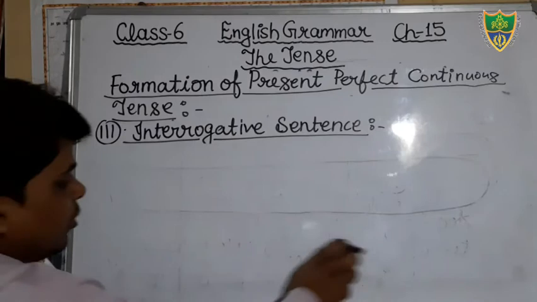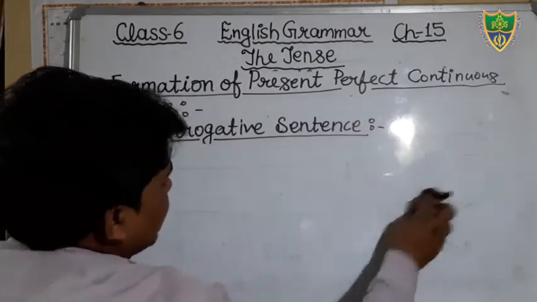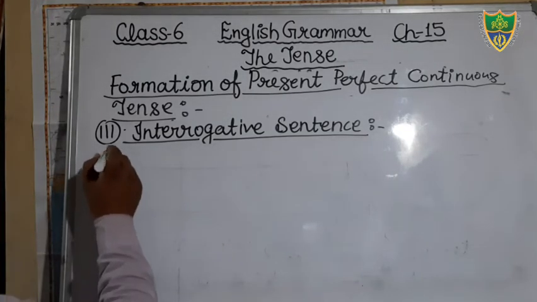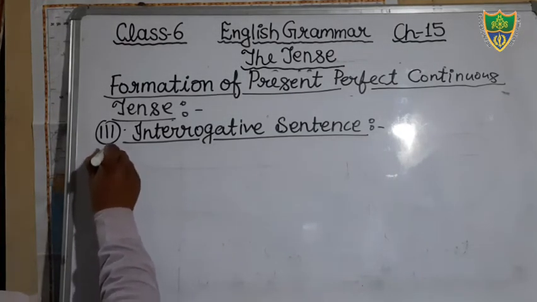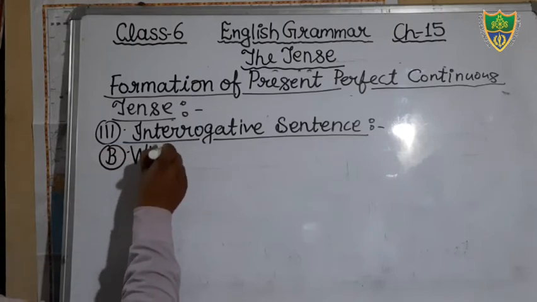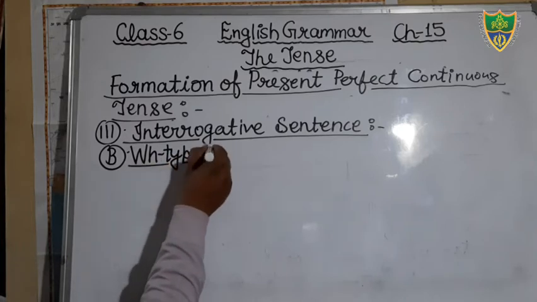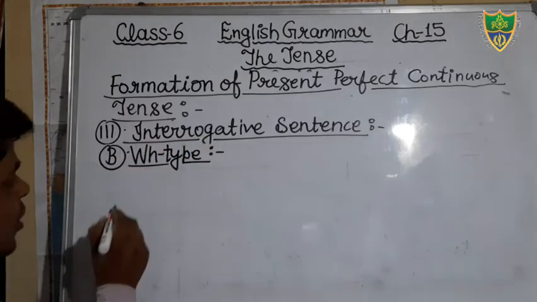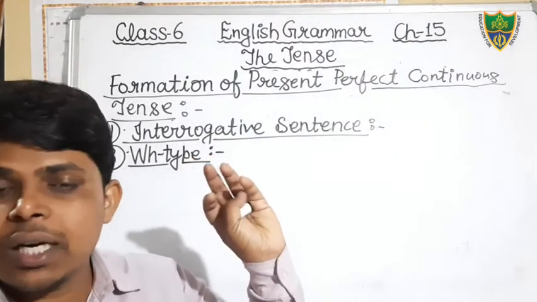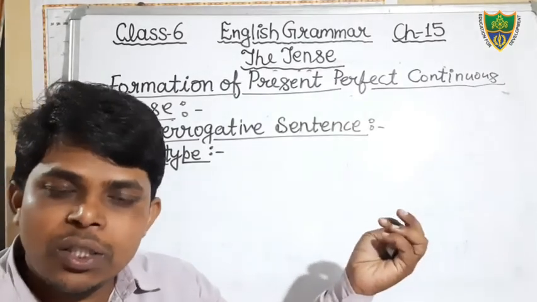Just see one more structure. Just say students, WH type. Okay, B format, WH type interrogative sentence. Here, students, I have told you what a WH word is. The words that start with WH, such as what, when, where, which, how.